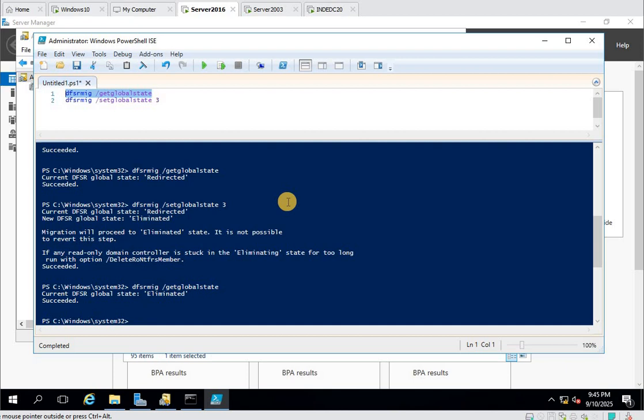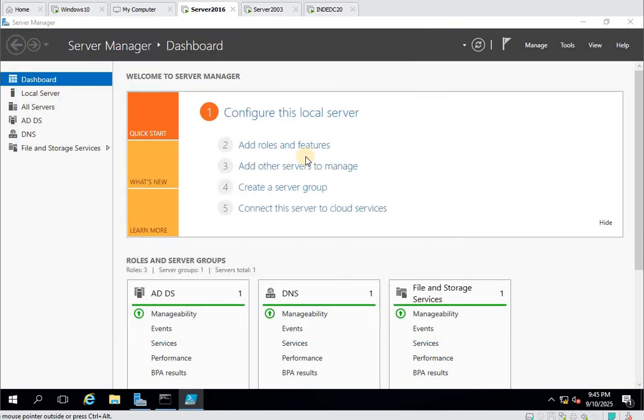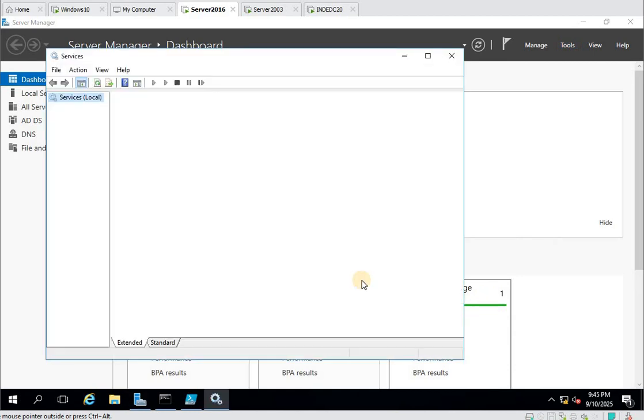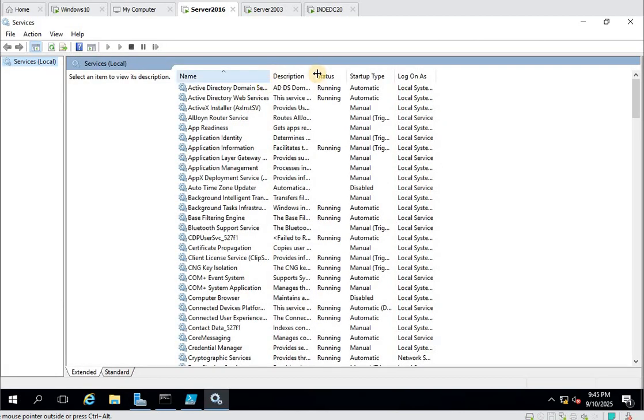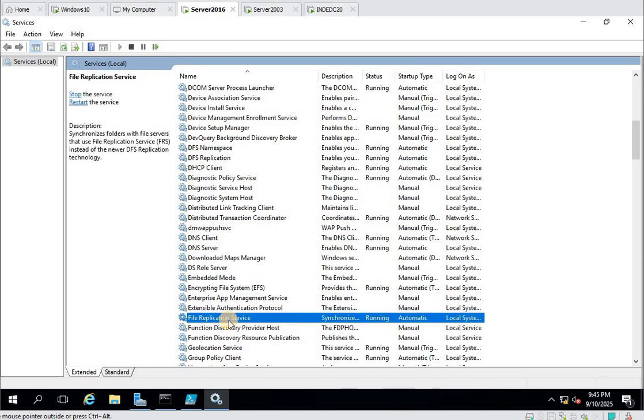So if you have multiple domain controllers, you need to wait for each command before running the next, and check the replication status as well, that every domain controller is showing the state that you expect. Now we need to wait for some time, and once it completes properly, we will see your File Replication Service will be disabled and stopped. But it can take some time. We need to wait. I will pause the video till then.